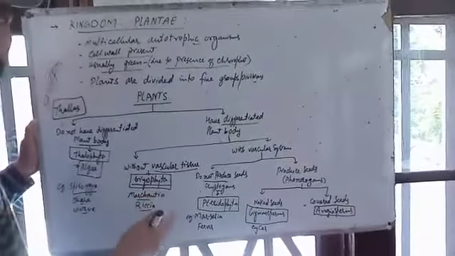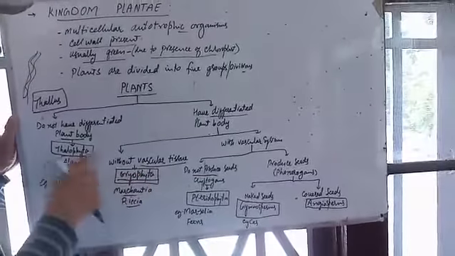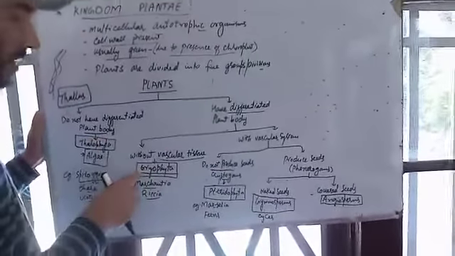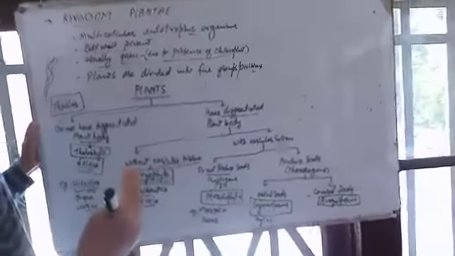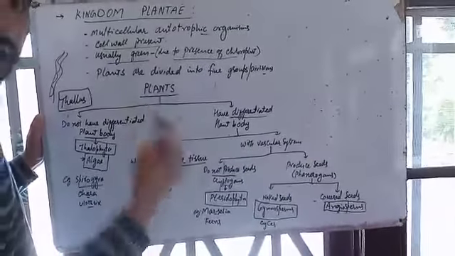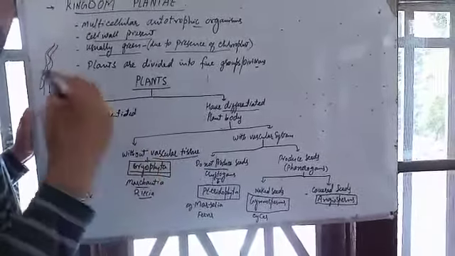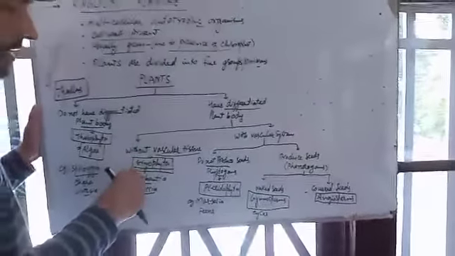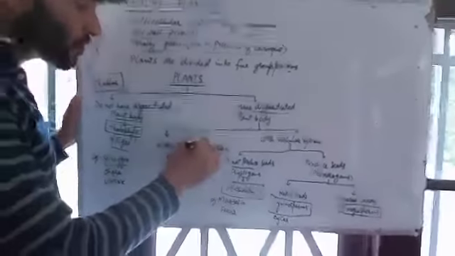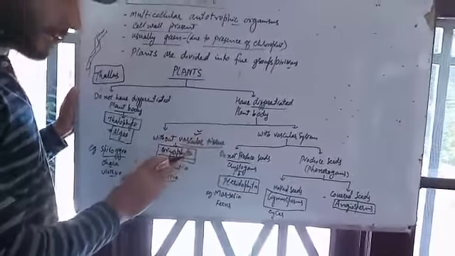Sometimes in some books you will see that the Bryophyta can also be included in Thallophyta, because some lower bryophytes do not have a well differentiated plant body, but the higher bryophytes have stem-like structures and root-like structures, which are known as rhizoids. But these bryophytes are without vascular tissue. This is the most important characteristic feature of bryophytes: the vascular tissue is absent.